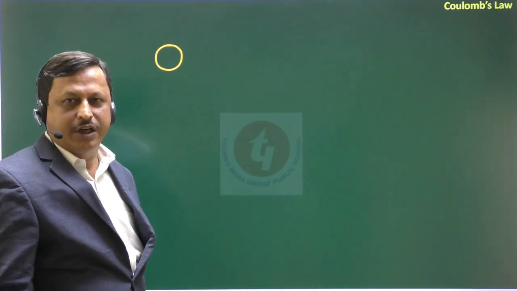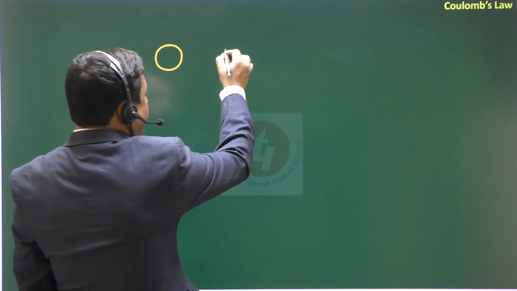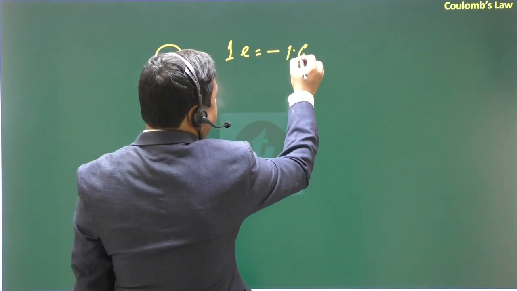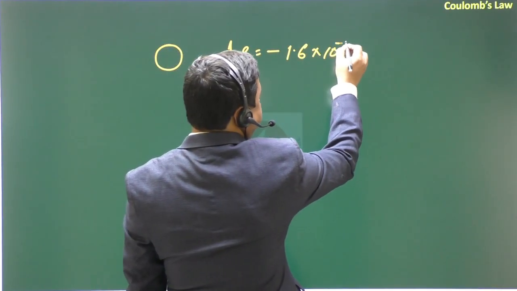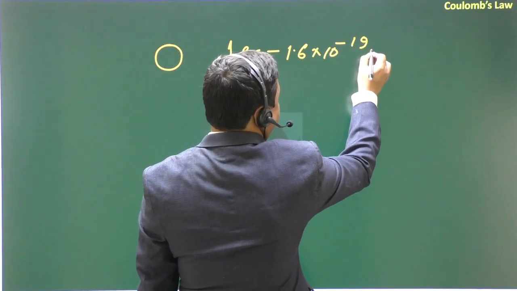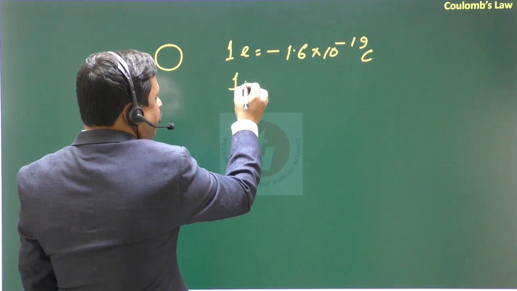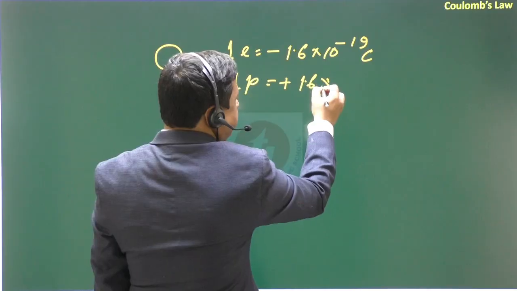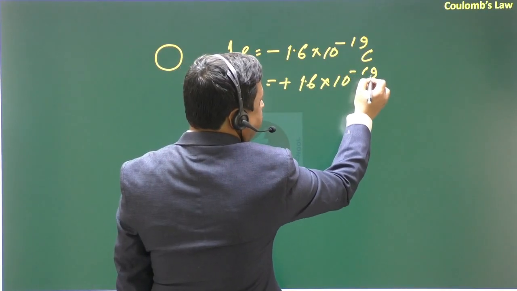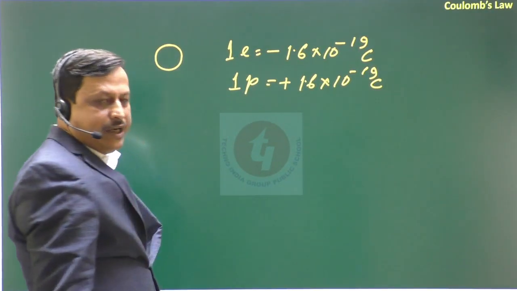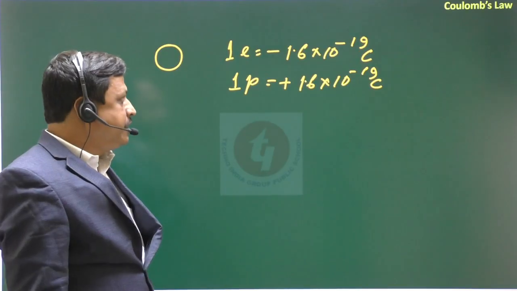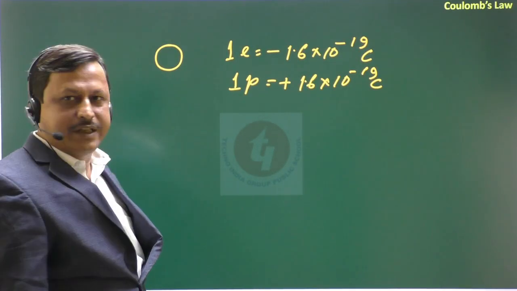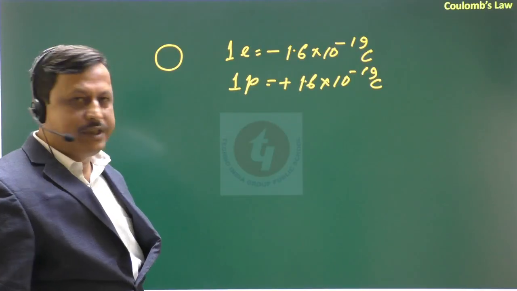So there is no charge, because one electron charge is minus 1.6 into 10 to the power minus 19 coulomb, and one proton charge is plus 1.6 into 10 to the power minus 19. That means one electron charge and one proton charge have the same magnitude but opposite sign. Electron is negatively charged and proton is positively charged.